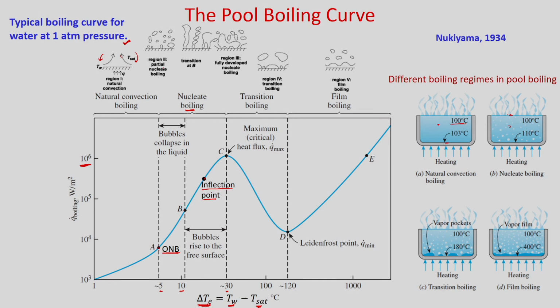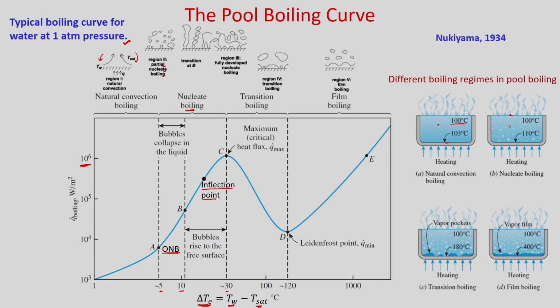After that, in this range A to C, when you are in the range of A to B, generally partial nucleate boiling takes place. So, vapor bubbles will go up and disappear inside the liquid. At the point B, there will be a transition. There will be more frequency of bubble formation, and the bubbles will coalesce vertically as well as in the horizontal direction.